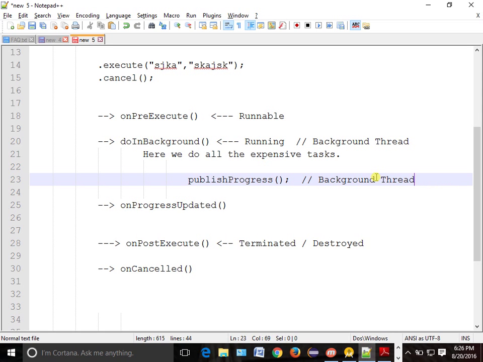So in which thread will onPreExecute run? Main thread. Where will onPostExecute run? Main thread. Where will onProgressUpdate run? Main thread. So only doInBackground and publishProgress are the two methods which will be running in your background thread. Okay. So this is also a very typical question you will be getting in an interview basically.